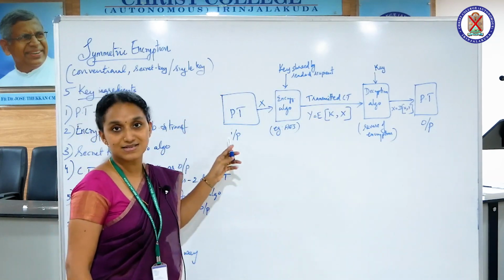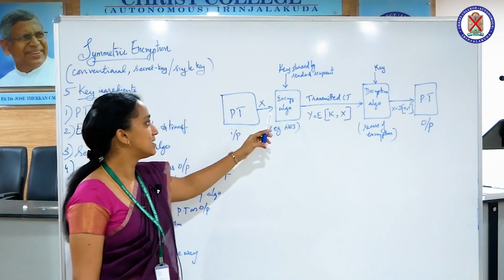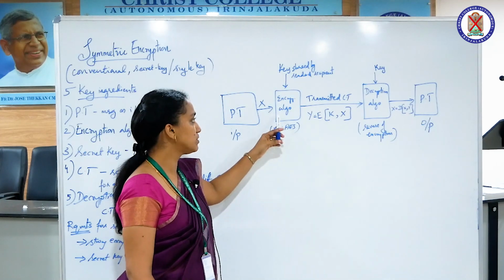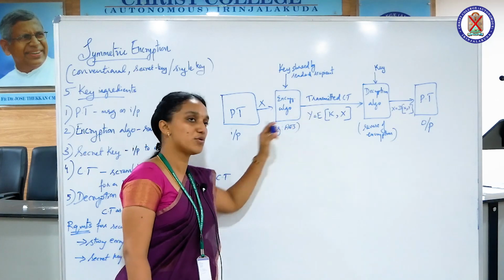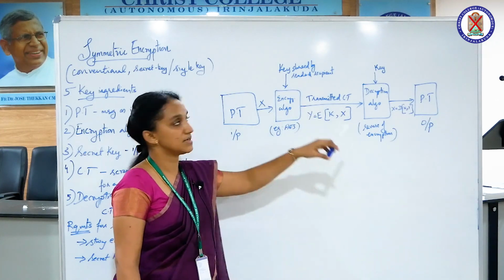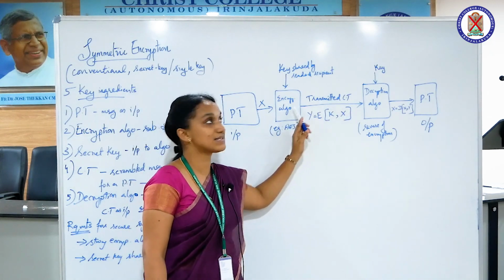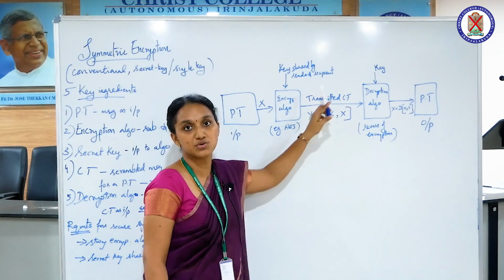Here plain text is taken as the input. Let it be X. Some encryption algorithm like AES is being used. This algorithm is using a key which is shared by both the sender and the recipient. So using that key you get the ciphertext. This is the ciphertext transmitted area, the scrambled message you get here.